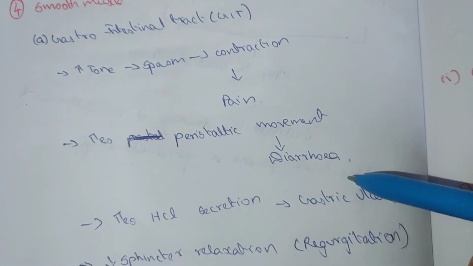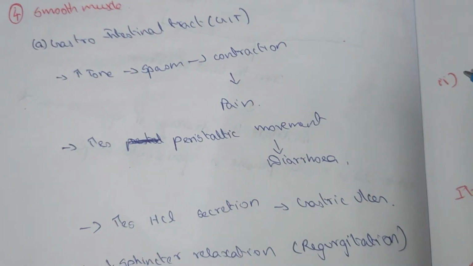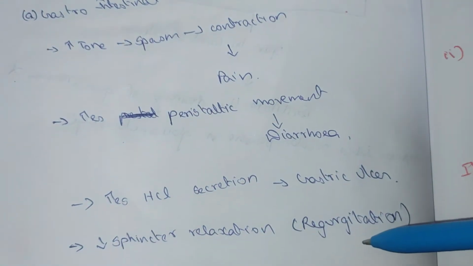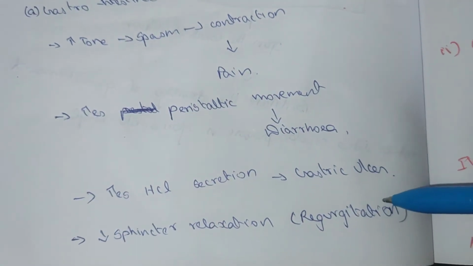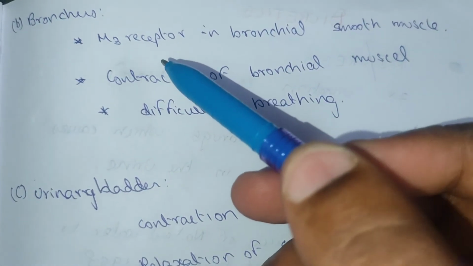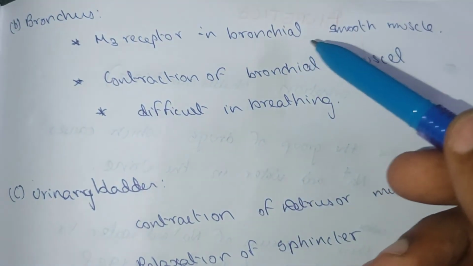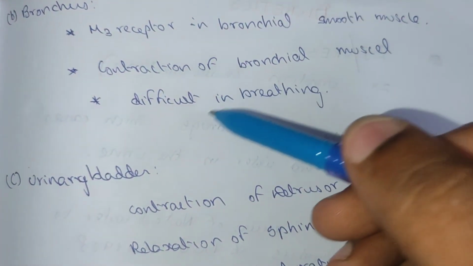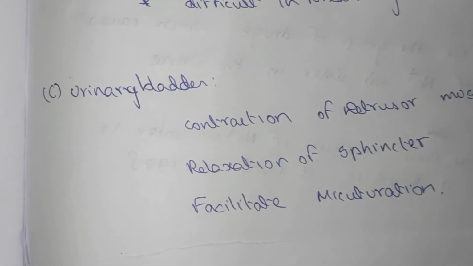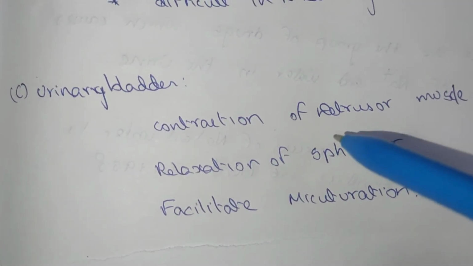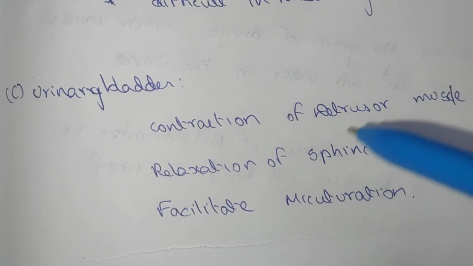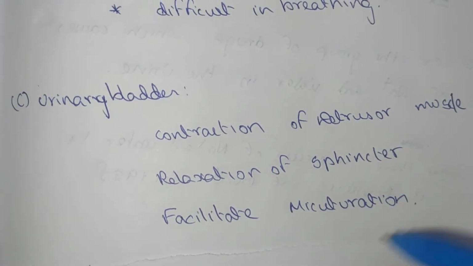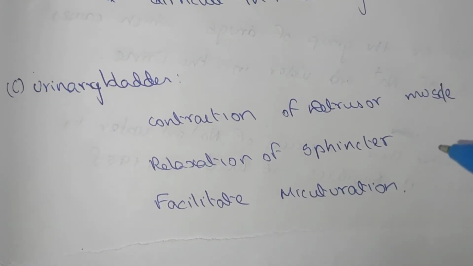This acetylcholine increases all the secretions in the body, so there is a chance of gastric ulcer. The sphincter relaxation and regurgitation. In the bronchus, the M3 receptor in the bronchial smooth muscles helps in contraction of the bronchial muscles and thus difficulty in breathing. In the urinary bladder, there is contraction of the detrusor muscle and relaxation of the sphincter. This facilitates micturition, which is urination.